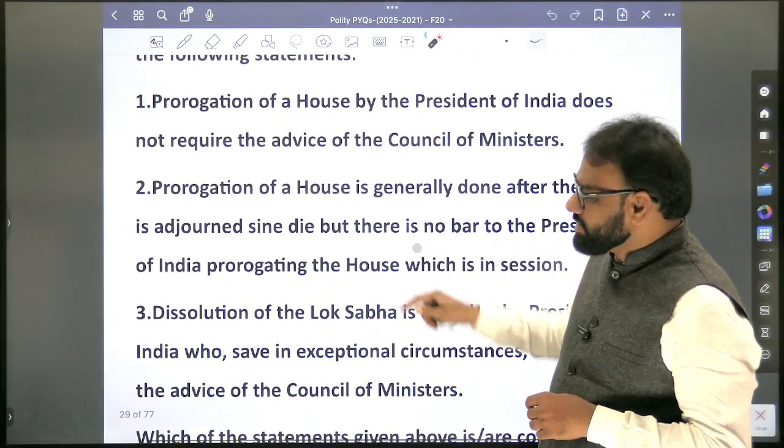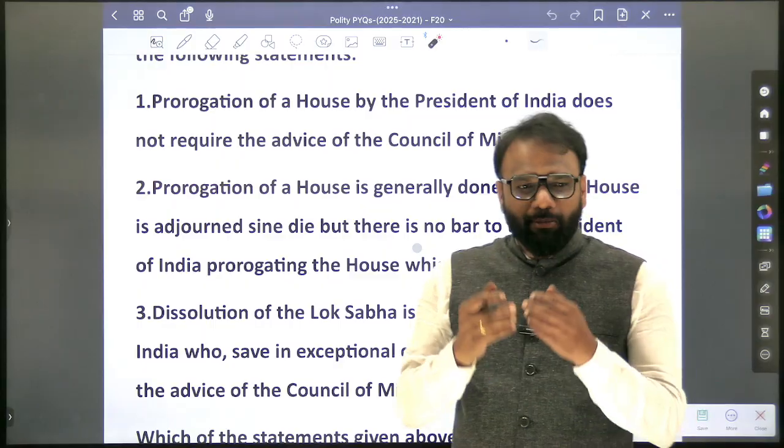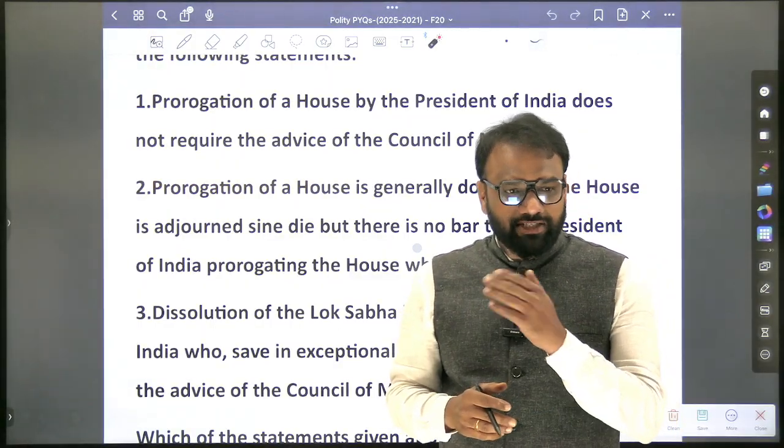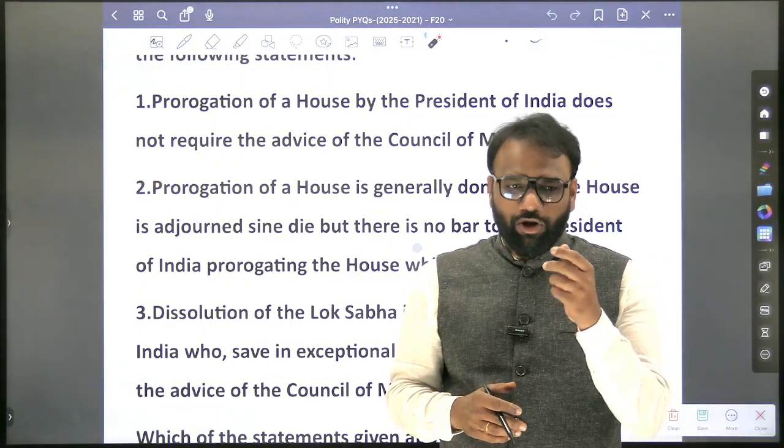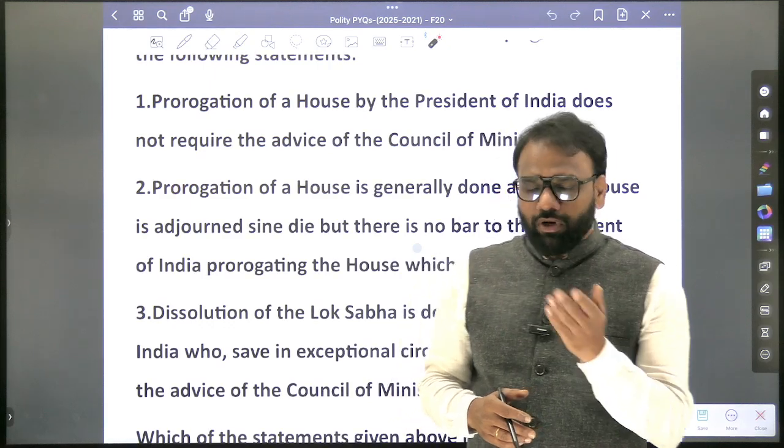But in such cases, can they set an option like this? How many of the above are correct? Yes, they may set such kind of options in such questions. How many of the above are correct? Only 1, only 2, all 3 they can set.